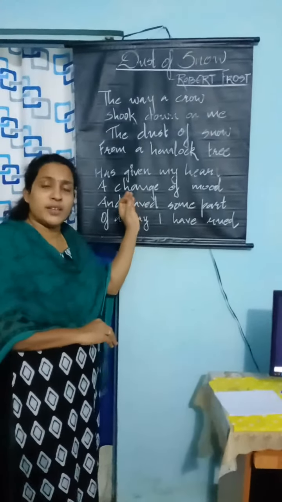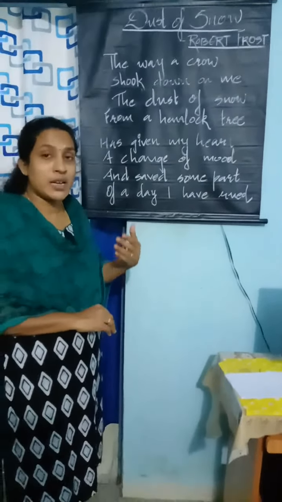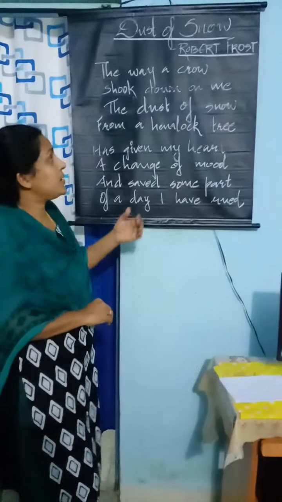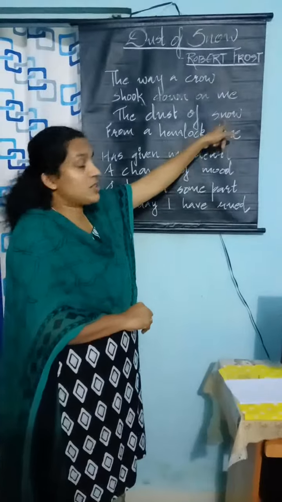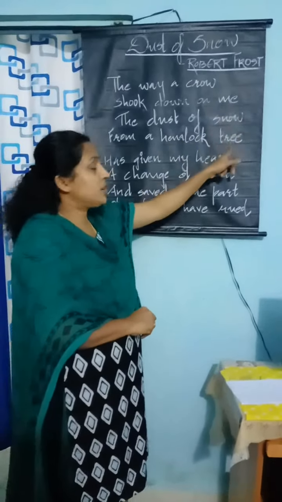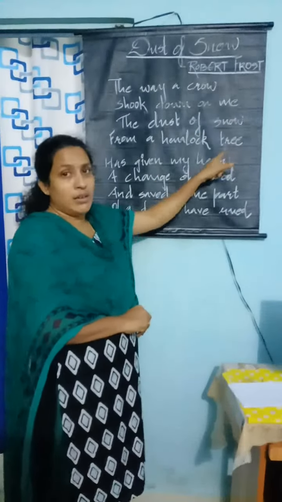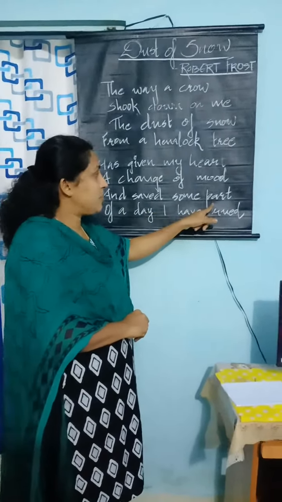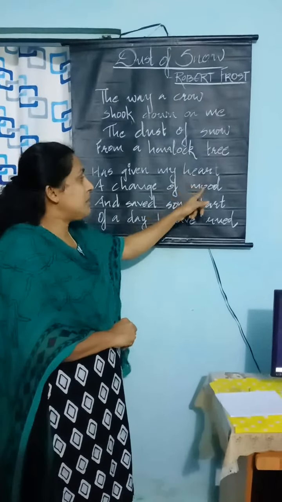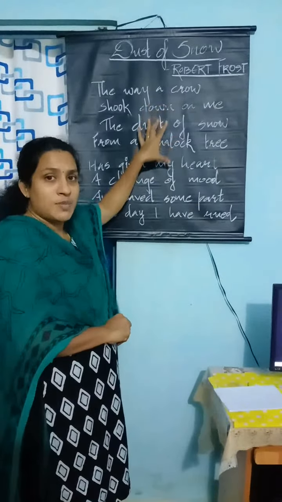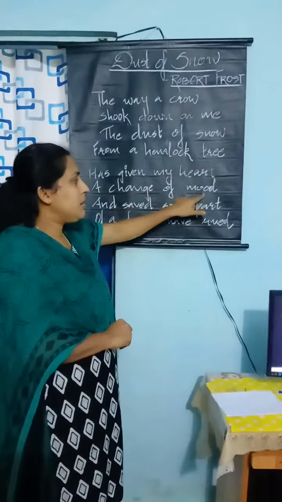If we go to the poetic devices used by the poet in this poem, first of all, we may see the rhyme scheme of this poem. It is very clear that the word crow is rhymed with snow and the word me rhymed with tree. So in the first stanza, the rhyme scheme is A, B, A, B. In the second stanza, heart rhymed with park and mood rhymed with road. So in the second stanza, the rhyme scheme is C, D, C, D. So the rhyme scheme of this poem is A, B, A, B, A, B, C, D, C, D.